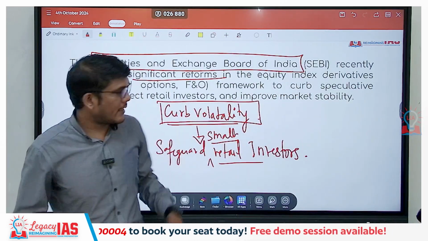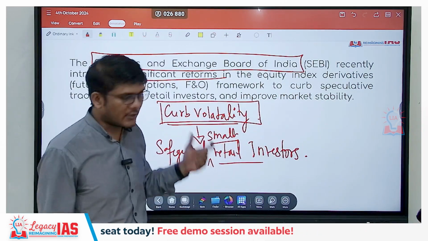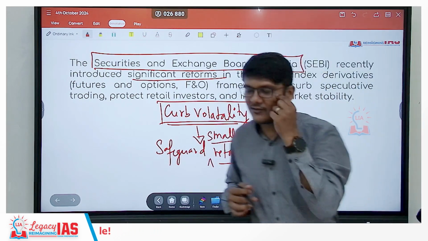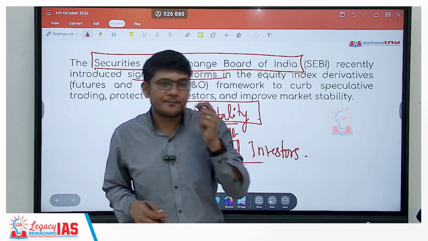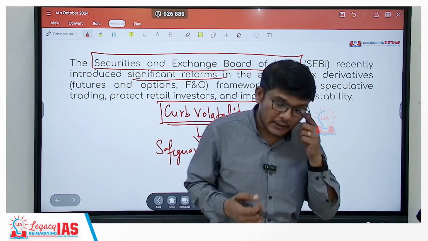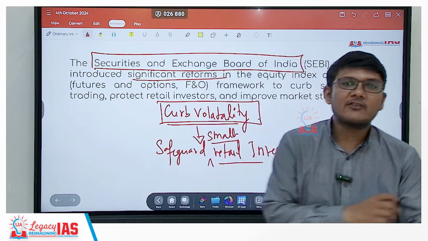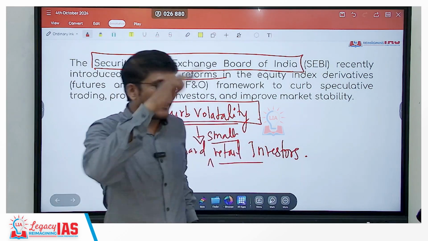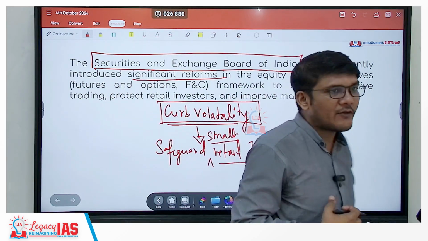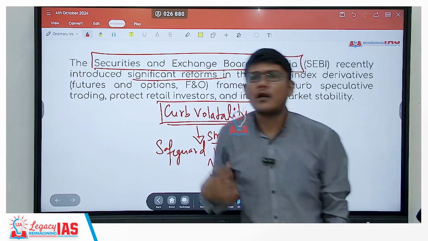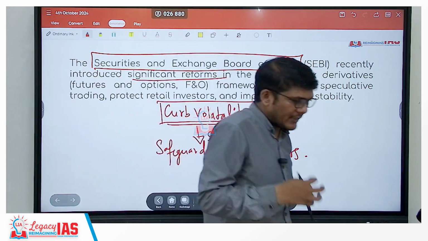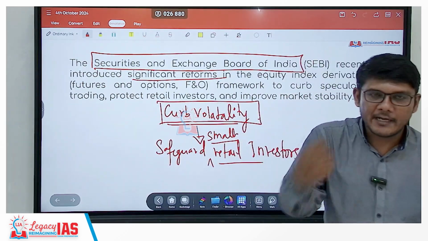Now, why would volatility specifically hurt them? See, this volatility can affect others also, but why specifically focus on retail investors? We invest for the short term. For example, we may invest small amounts, and the amount will be so small that when fluctuation is there, a retail investor is not an institution or knowledgeable or someone who's certified, has the exact knowledge, but is just putting our savings into that.